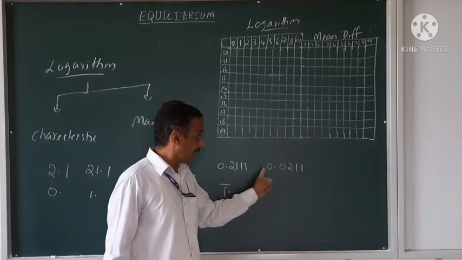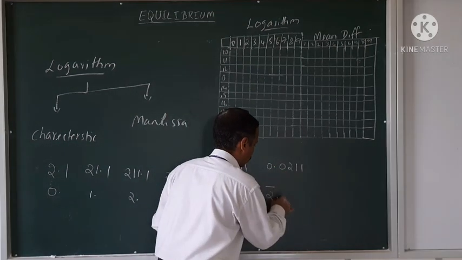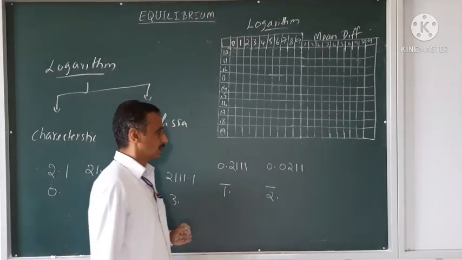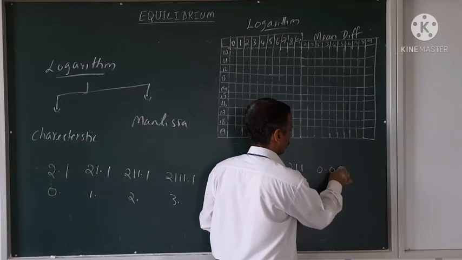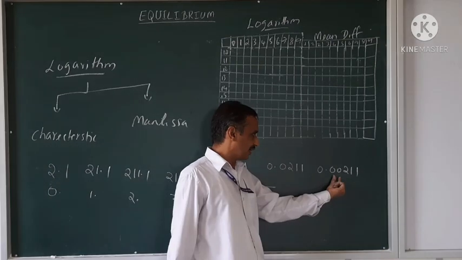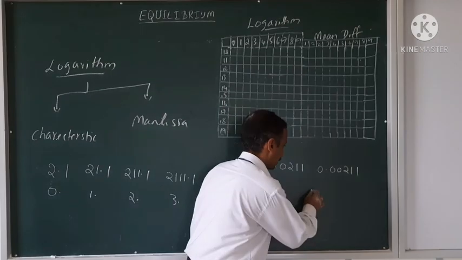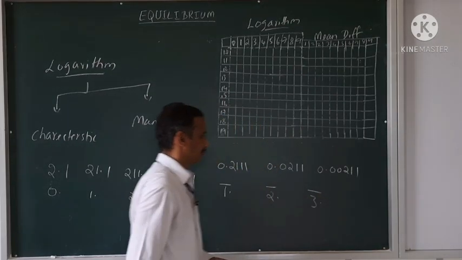And after the decimal also, there is a 0. So I will write it as bar 2. So if it is 0.00211, before nothing, after that there are 2 zeros. So I will write it as bar 3.